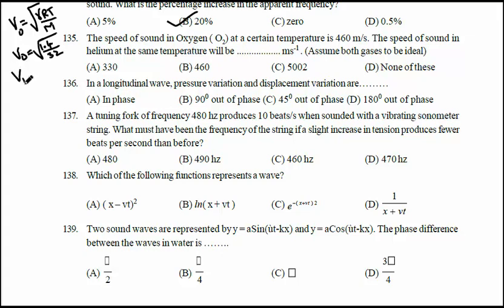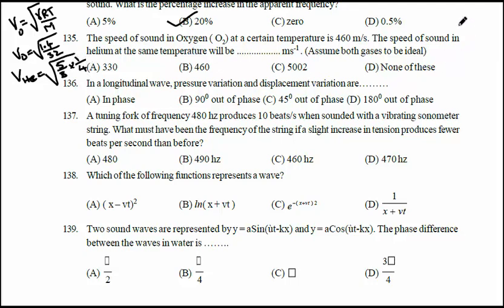For helium, it will be VHe. Again, gamma for helium is 5 by 3. Again, RT is constant and 1 by M, where M is the molecular weight of helium. Molecular weight of helium is 4, so 1 by 4.